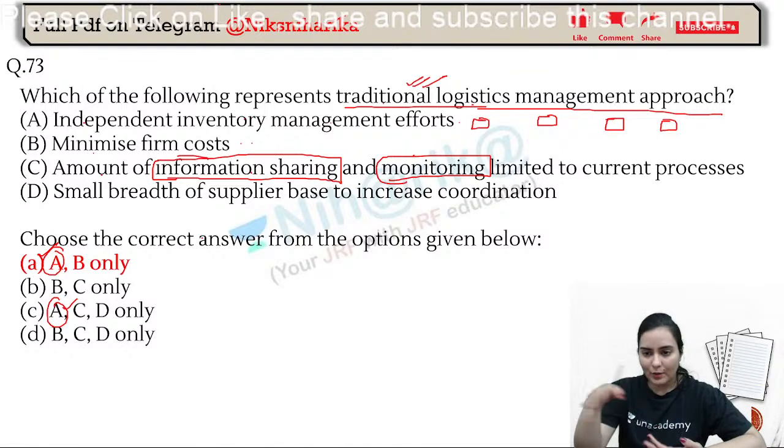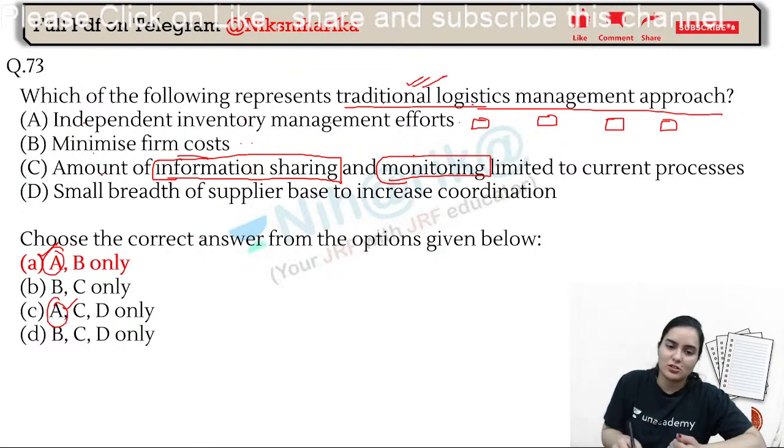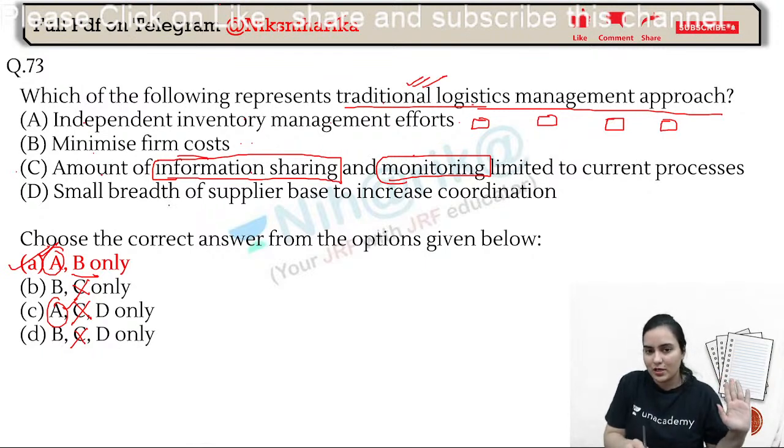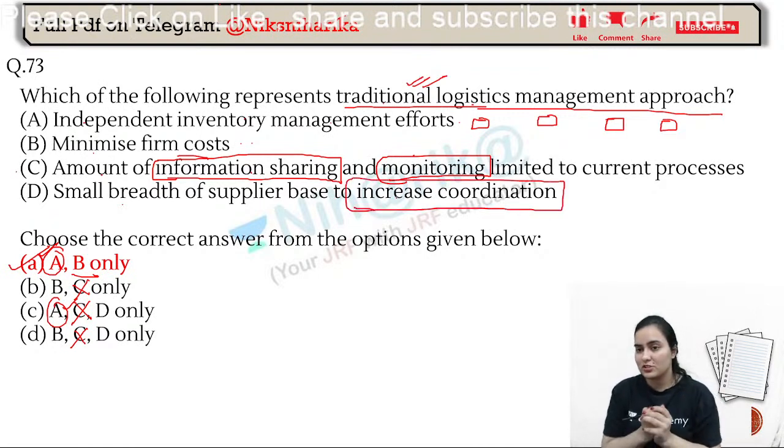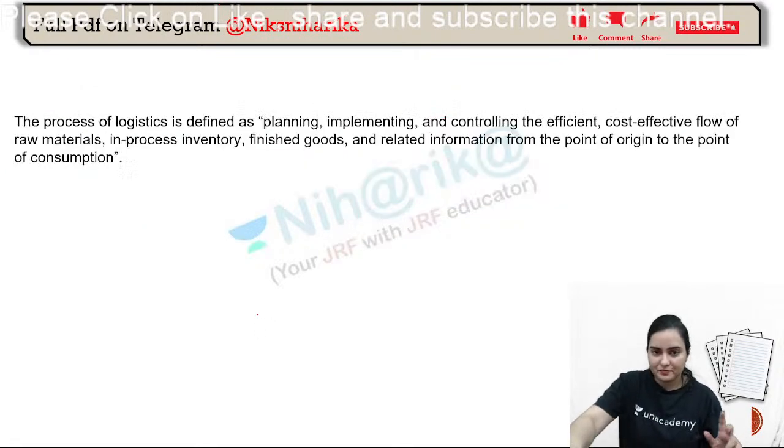Our product has crossed Maharashtra or Gujarat borders, so have you received it or is it still in transit? So this will be modern. That's why C is crossed. And a small breadth of supplier base to increase coordination is again a modern logistic approach. That's why A and B will be the answer.